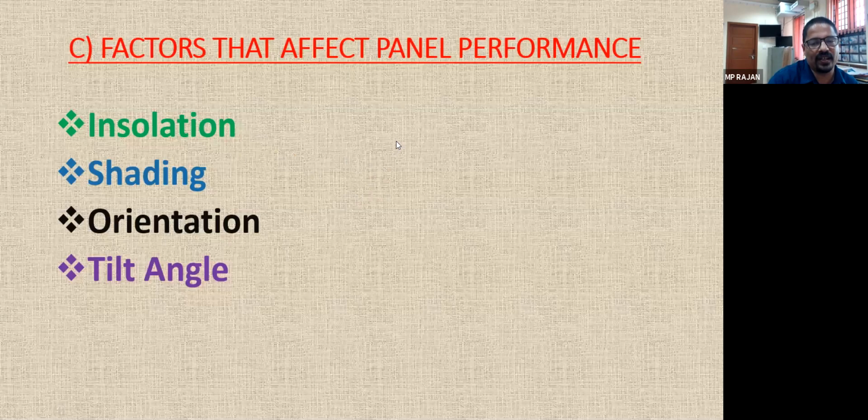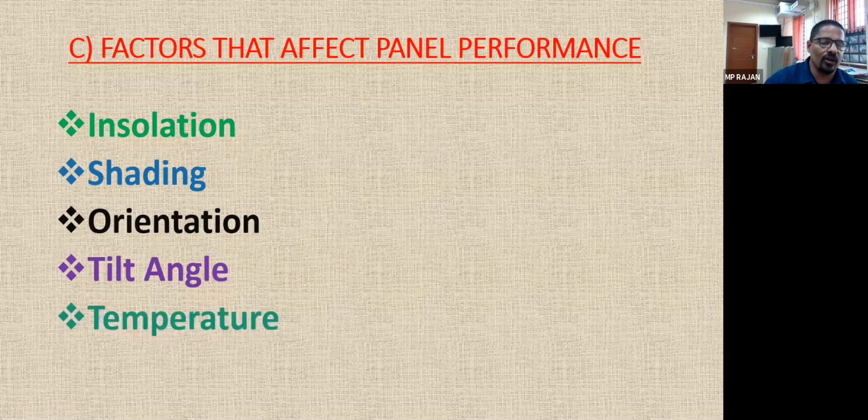But this is not practically possible. We can have a seasonal change, but daily we cannot change the tilt. So the tilt angle decides the performance. If the solar incidence is happening at an angle, the performance will be less. If it is perpendicular, performance will be more. You cannot tell the sun to be incident perpendicularly, whereas you can change the panel angle, that is called tilt angle.